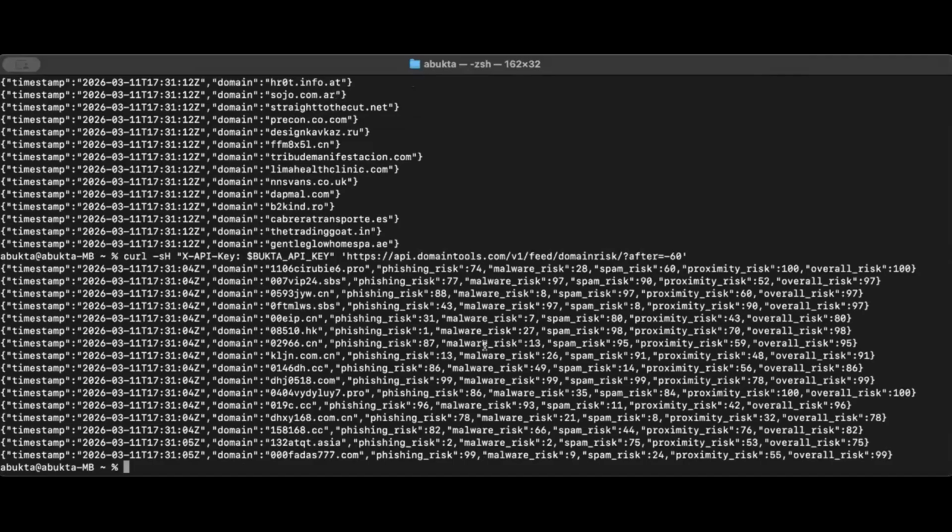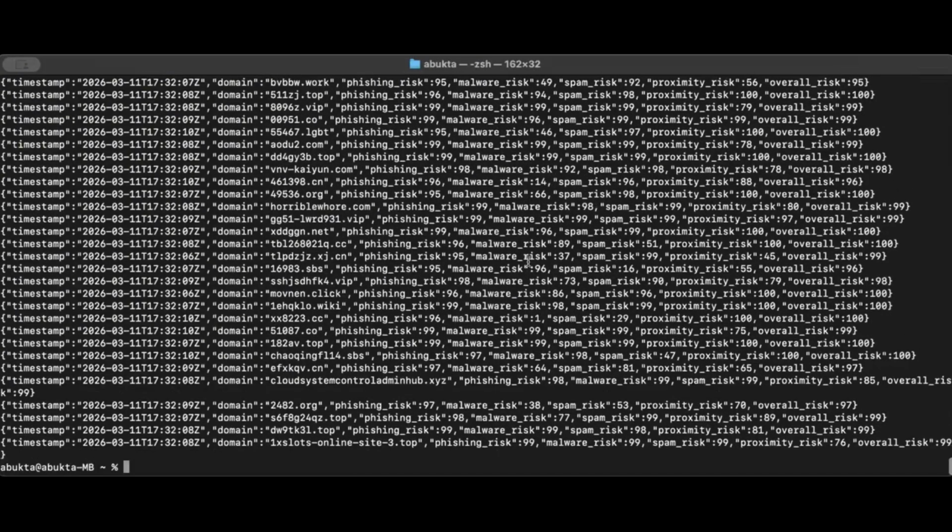So something that is true about our risk score is the higher the risk score, the higher probability we believe that domain was registered for malicious intent, but also the confidence in that score, right? It's stronger signal. We don't provide low signal, high risk scores, right? If the risk score is high, it is inherently a high confidence score, which when you're querying the risk feed, what you're able to do is add in stuff like this, where I can say, give me phishing min equals 95, right? And I will only get scores where my phishing score is greater than 95. I can do that same search for malware, spam, proximity, whatever it might be.